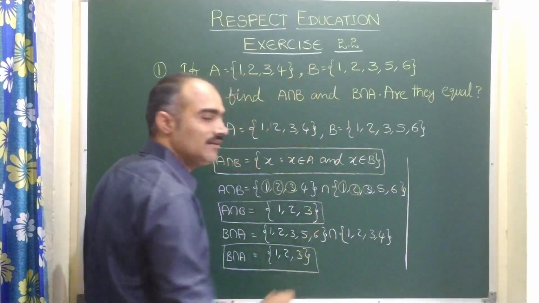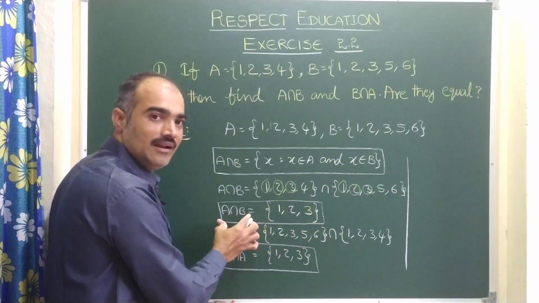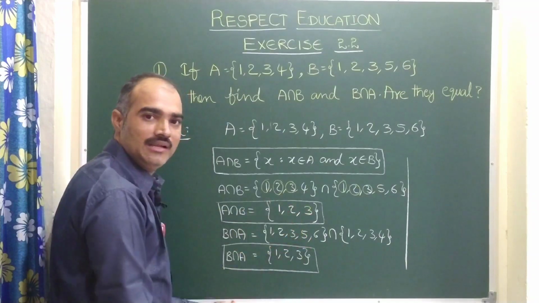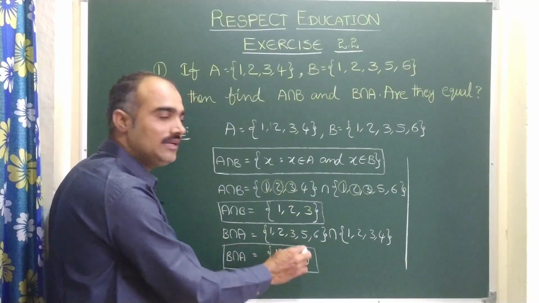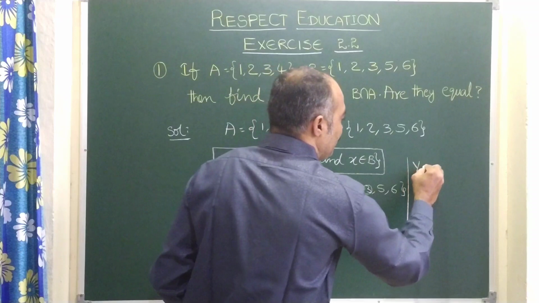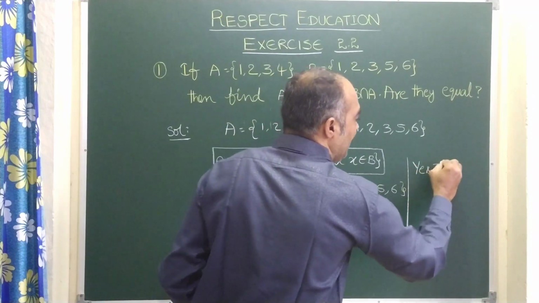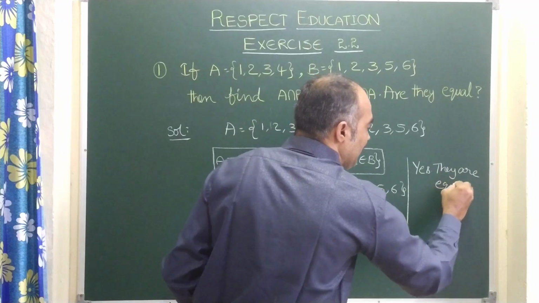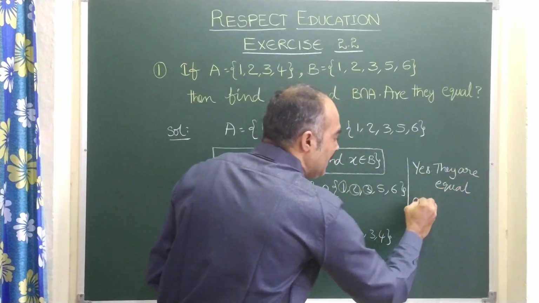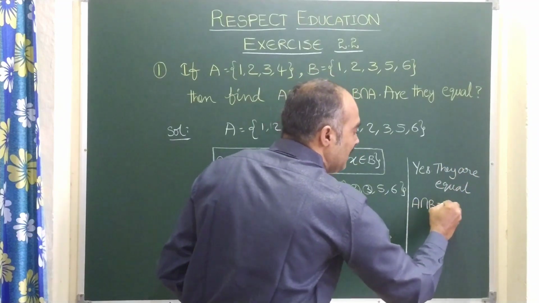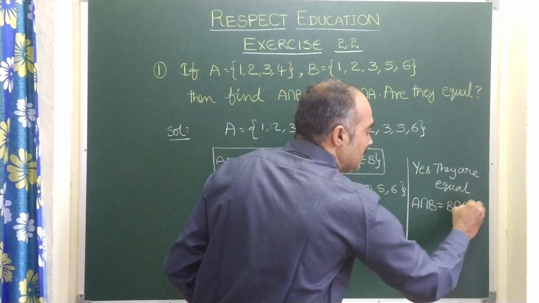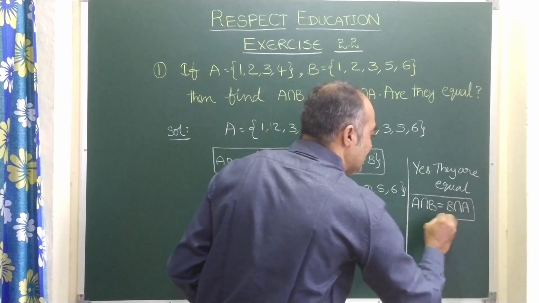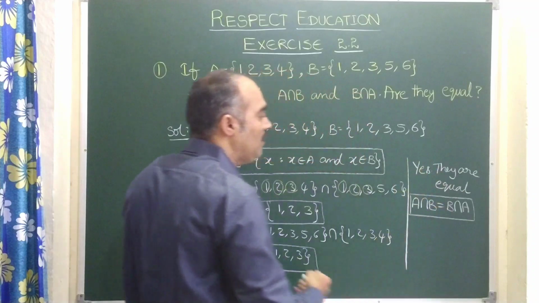Yes, they are equal. They are equal means A intersection B is equal to B intersection A. This is the last step of this problem.